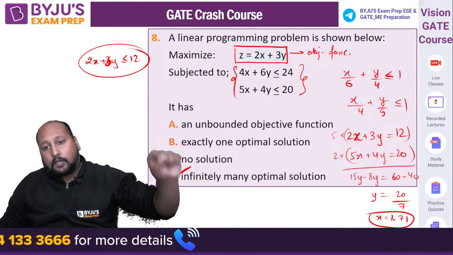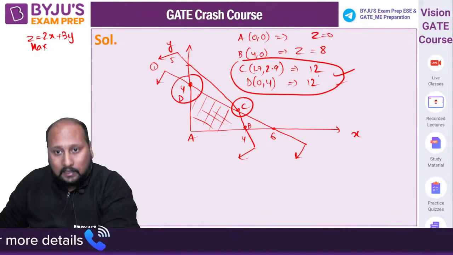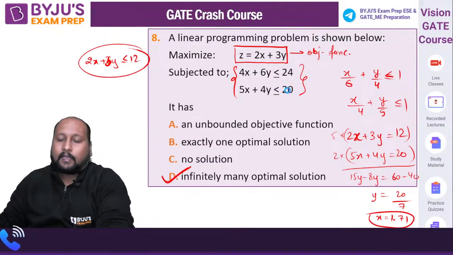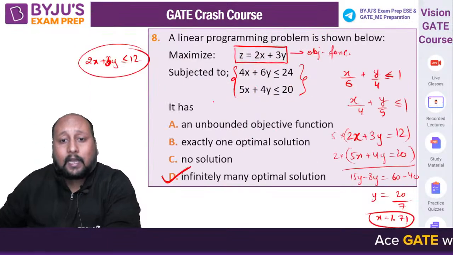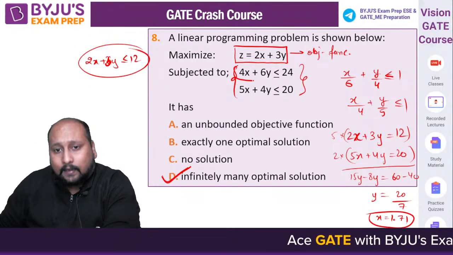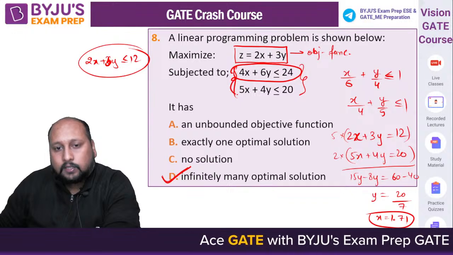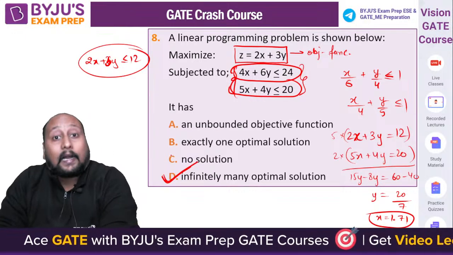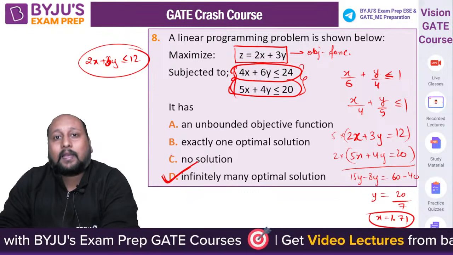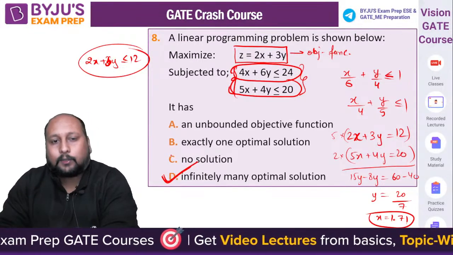In the examination, you don't have to solve it like this. Just by identifying the feasible region, seeing that none of the constraints is redundant, and that one of the constraints has the same slope as the objective function, from there we can surely say it has infinitely many solutions. We did this to check whether the concept we are applying is correct. Option D is the correct answer.